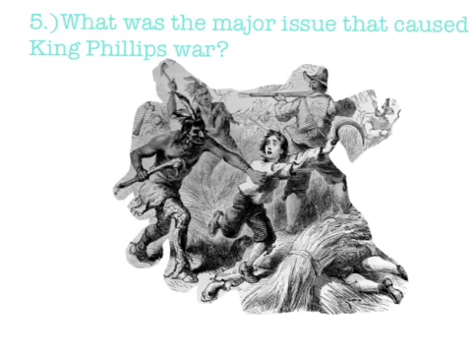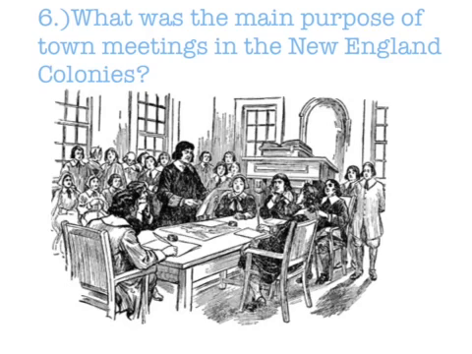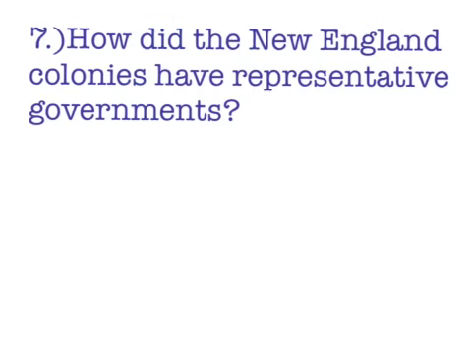The major issue that caused King Philip's War was colonization of native land that led to an uprising led by Metacomet, also known as King Philip, hence the name King Philip's War. What was the main purpose of town meetings in New England colonies? To include registered votes of people and the talk of their new laws. The New England colonies have a representative government. They elected people to public offices.